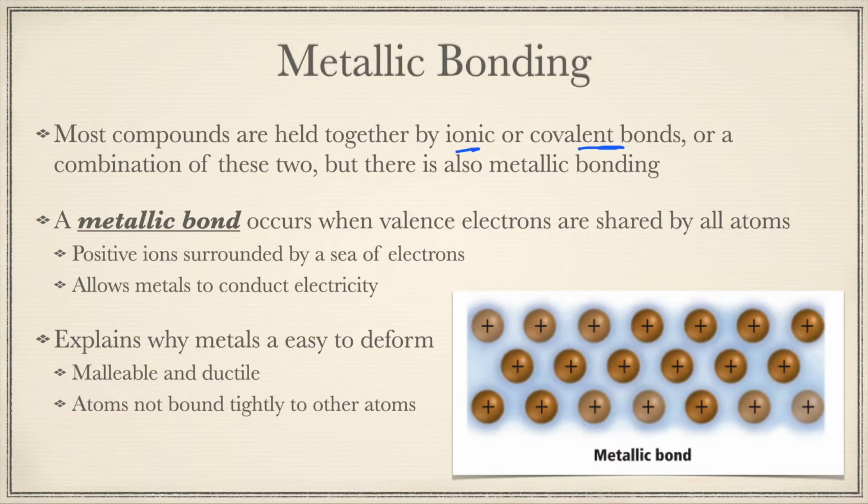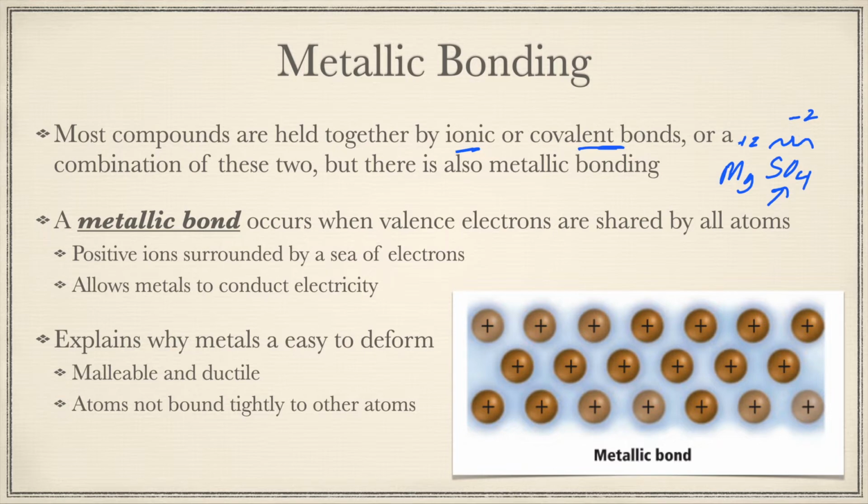Like if I had something again like my magnesium sulfate, the SO4 here, the sulfate ion is held together by covalent bonds, but it has a -2 charge. Magnesium has a +2 charge, so it's an ionic compound, but then this polyatomic ion here is held together with covalent bonds. But there's also metallic bonding.